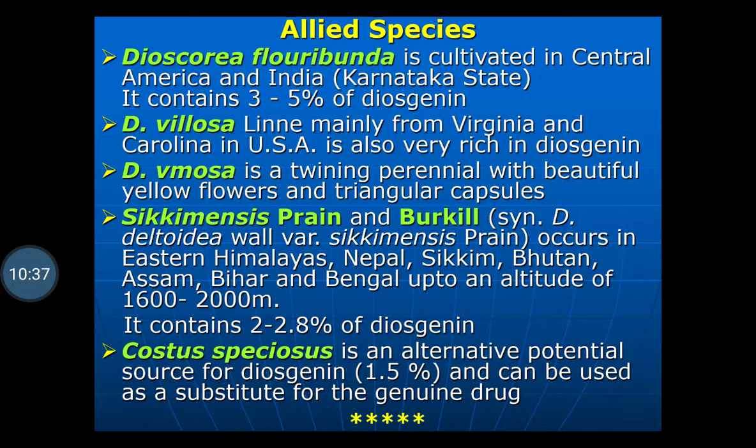Then next is Costus speciosus, an alternative potential source of diosgenin. It contains about 1.5% of diosgenin and can be used as a substitute for the genuine drug. So this is all about Dioscorea, the synonym of which is yam or rheumatism root. It is the dried tubers obtained from Dioscorea deltoidea, Dioscorea composita belonging to family Dioscoreaceae.